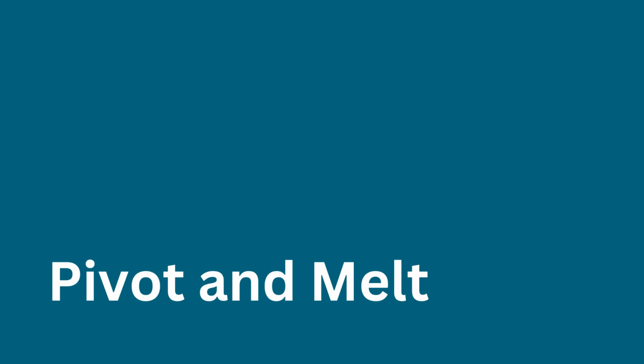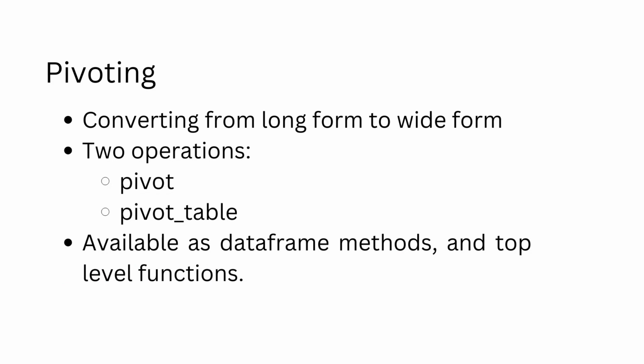Pivot and melt are reshaping operations. Sometimes we require the data in stacked or long format. Sometimes we require the data in a wide format. That is where pivot and melt come in. They are helpful in reshaping the data frame according to the need. When the data frame needs to be converted from long format to wide format, we use pivot or pivot table.